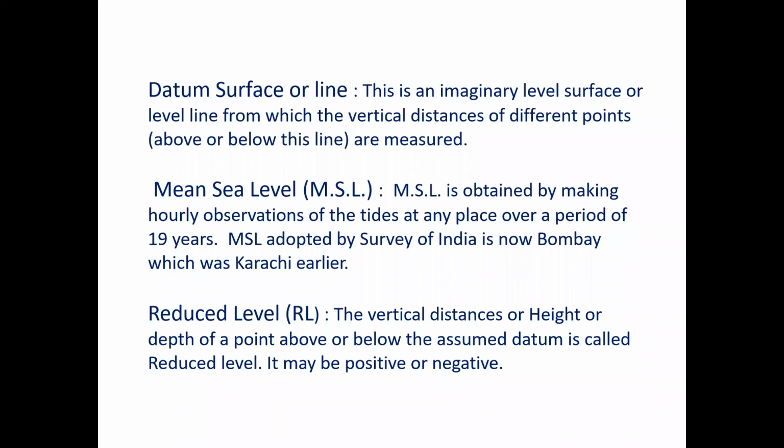The vertical distance or height or depth of a point above or below the assumed datum is called reduced level. It may be positive or negative. So whatever you have done practically, calculating all the RLs, that is your reduced level. It is the height of that particular point with reference to the benchmark. Whatever reference you have taken earlier is your base point, and from that point you calculate the height of that particular point. This is your reduced level.